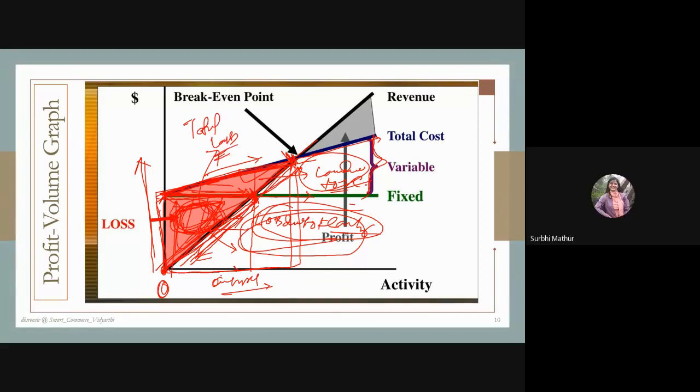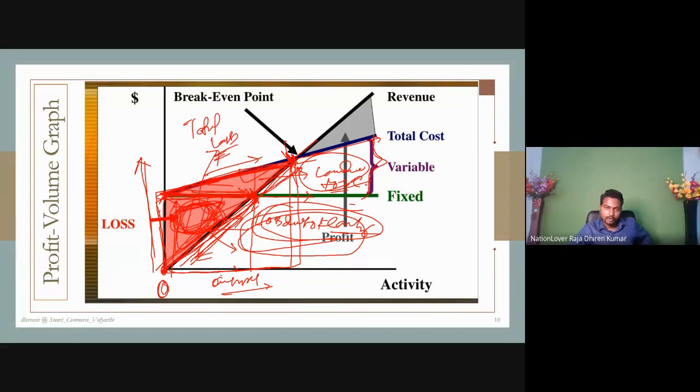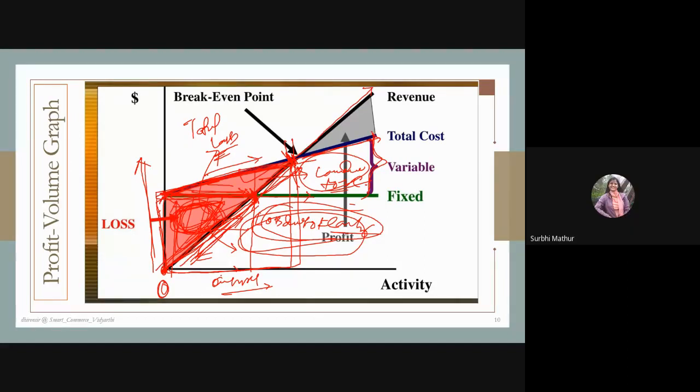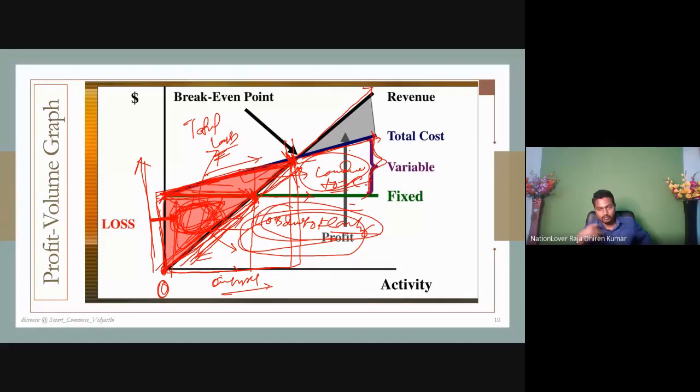Understand? But after a certain point, total cost lies below and revenue goes up. Understand the point? After that much of sales, we can compensate our cost. So this gray part is called the profit. Understand the point? Yes, sir.